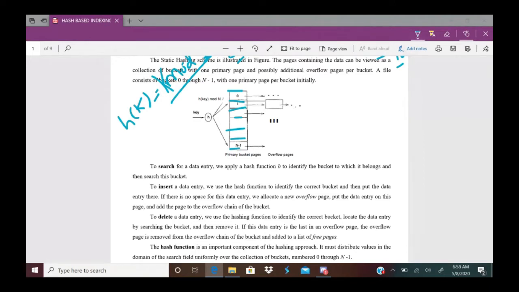Each bucket is able to store some index records. Each bucket stores some index records. Say each bucket may be capable of 1 record, 2 records, 3 records, and something like that. These are my bucket pages.